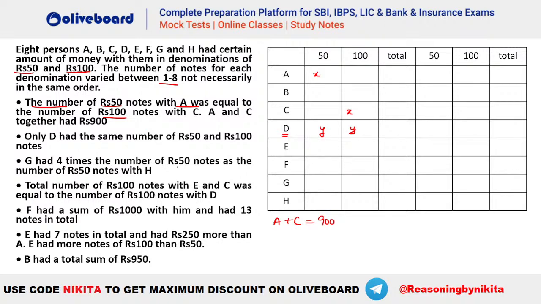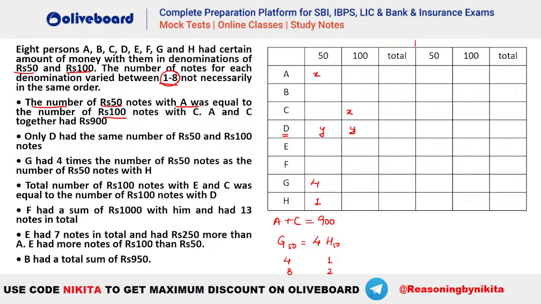After that, what is given? G had 4 times the rupees 50 notes as that with H. So G is having 4 times. You can see the numbers can vary between 1 to 8. So what is written here? G's 50 notes is equal to 4 times H's 50 notes. What are the possibilities here? This can be 4,1 or 8,2. Either 4 can be the value with G such that H is 1, because G is 4 times of H. So this can be 4,1, 50 rupee notes.